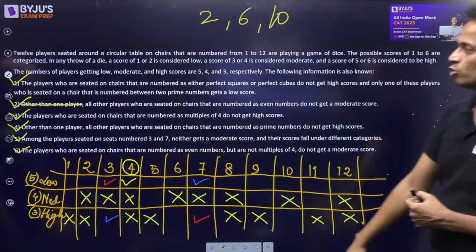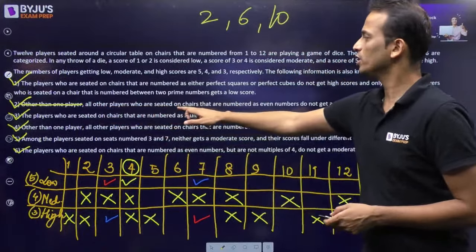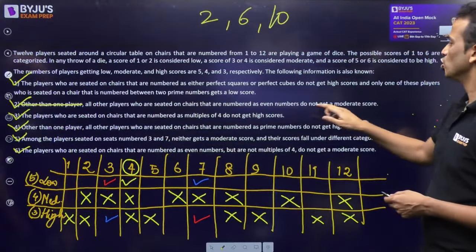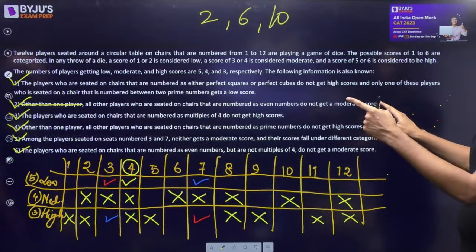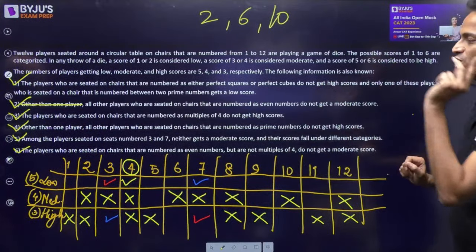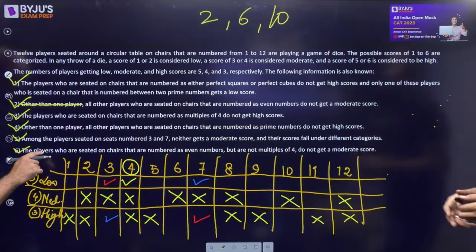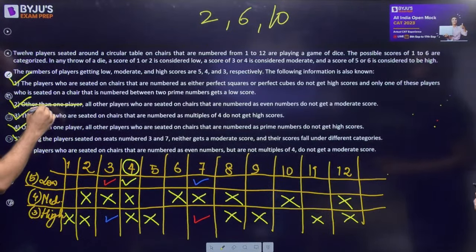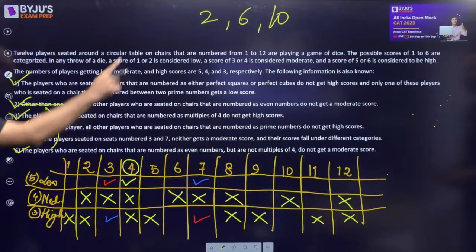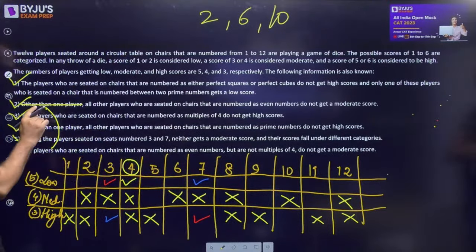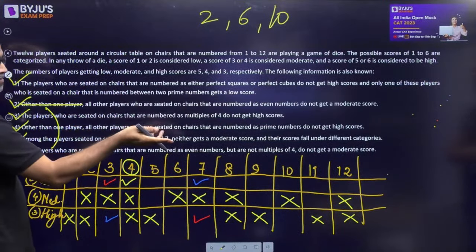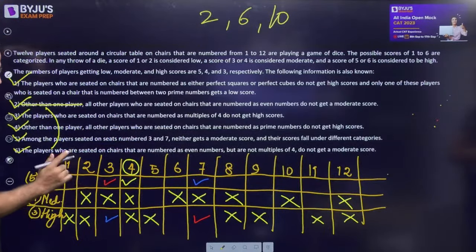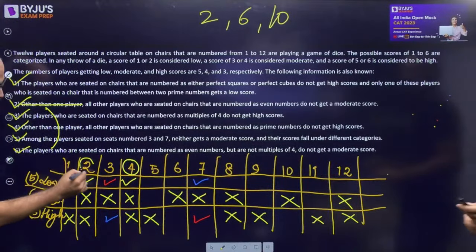Now we can say one more thing. This exception, number 2. All the players who are seated on chairs numbered as even do not get moderate other than one player. So that means 2 will definitely not get a moderate. So 2 will definitely get a low score. So 2nd and 6th if we club, 2 को moderate नहीं मिलना चाहिए. And it says other than one player, they do not get a moderate. So 2 is definitely going to get a low score. ये fix है. So 2 fix हो गया.